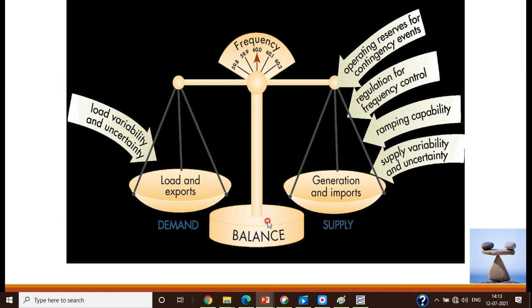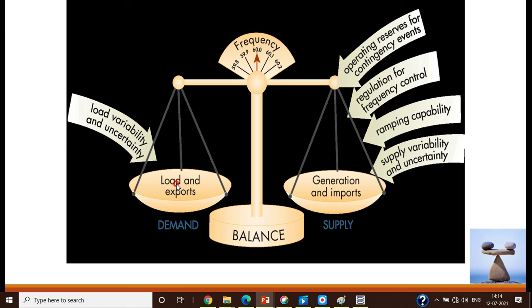In other words, when the load increases, if the generator capacity is exceeded, then it has to import power. That is, either there is networking or a grid connection, so you have to draw and pump the power there. That is what we call generator and imports. Loads and exports: exports means that when there is a large load, a large generation is required, or the total generation should be balanced with this load.